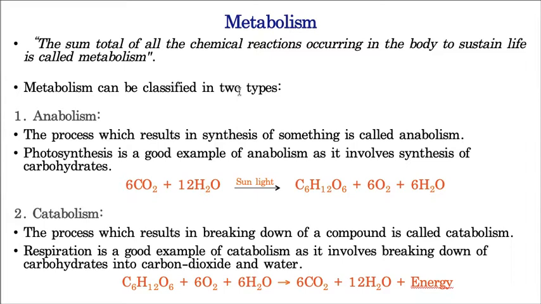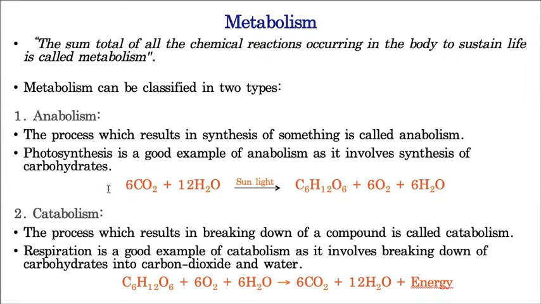Anabolism means these are the chemical reactions in which small molecules join to form a big molecule. That is called anabolism. For example, I have taken photosynthesis as an example so that you can understand so easily. Till now in your lower classes, you must have read photosynthesis. That's why I have taken such an easy example. In photosynthesis, what happens? See here, you can see 6 molecules of carbon dioxide and 12 molecules of water. So what I told about anabolism, small molecules join to form a big molecule. Am I correct? Hope you remember this.